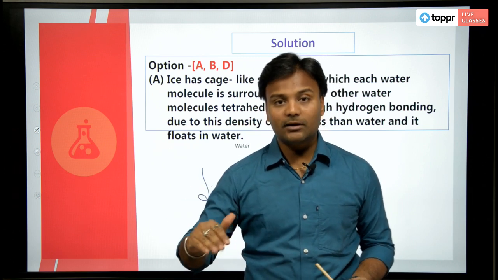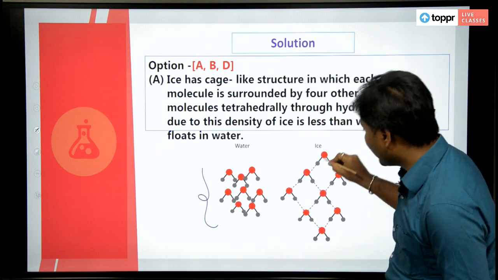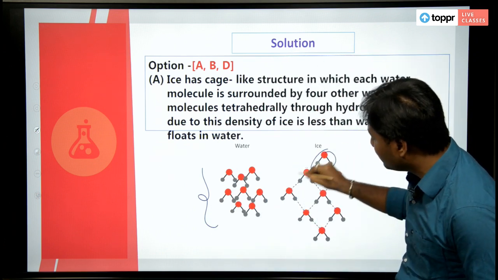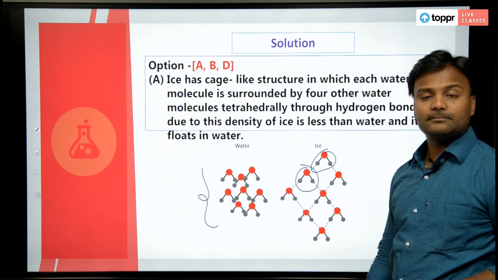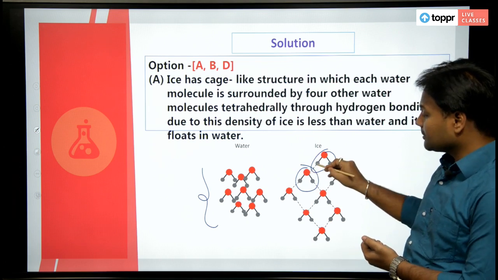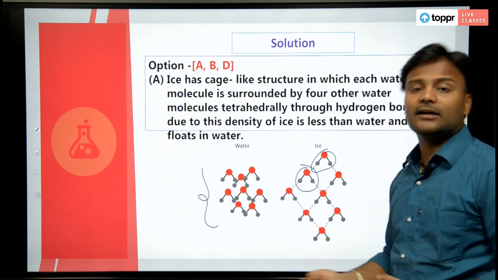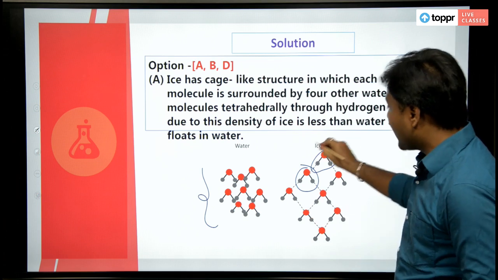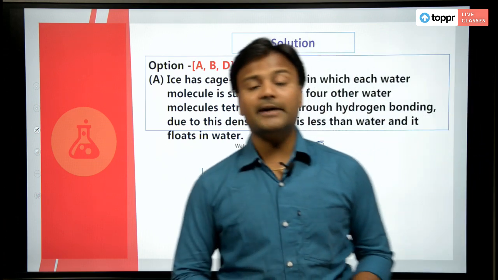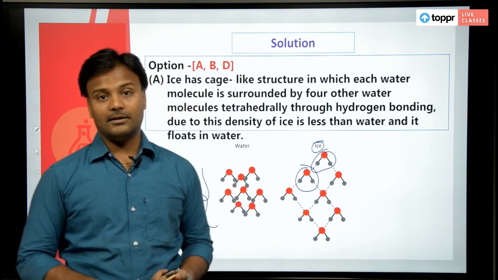Why does ice float on water? Because of the presence of hydrogen bonding between one water molecule and another water molecule. So, yes, ice floats on water because of the hydrogen bonding present. The first fact is true.